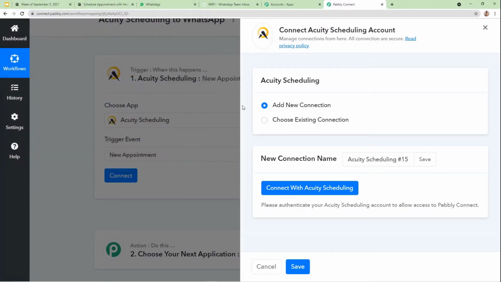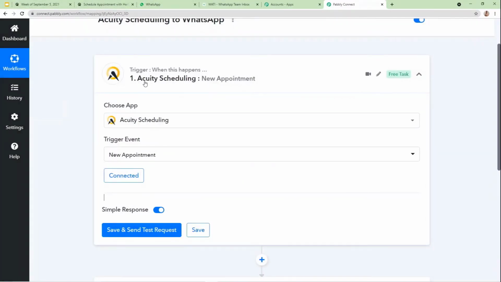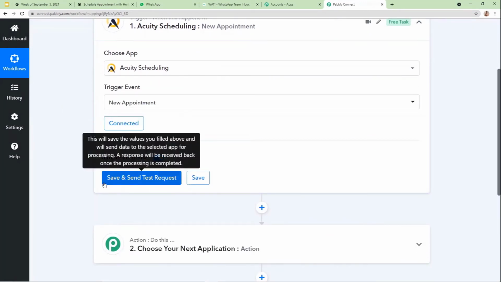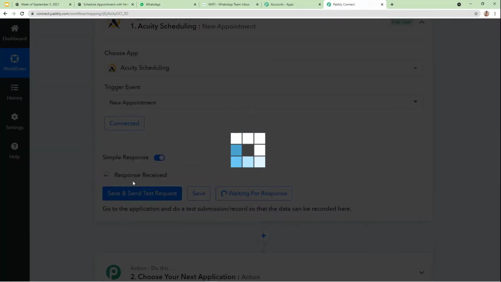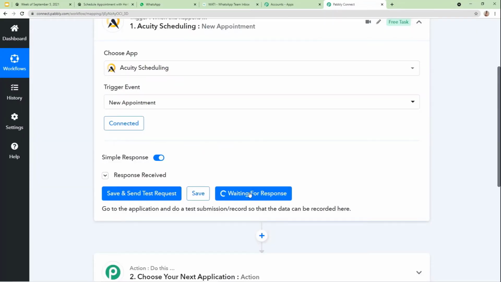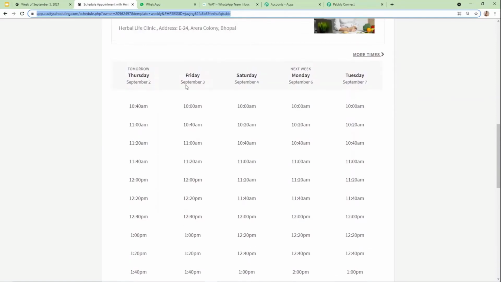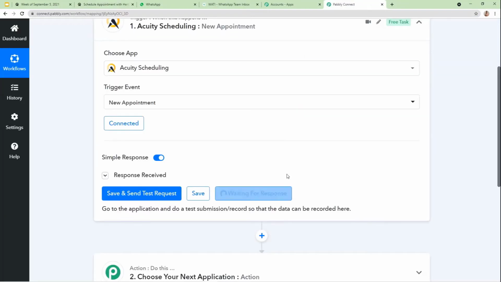Okay, so now you can see my account is successfully connected with Pabbly Connect. Once it is connected, we have to click on save and send test request. Once we click on it, it will start waiting for the response, the same response which we are going to make on our scheduling page. The details which the client is going to enter are going to get captured into Pabbly Connect automatically.